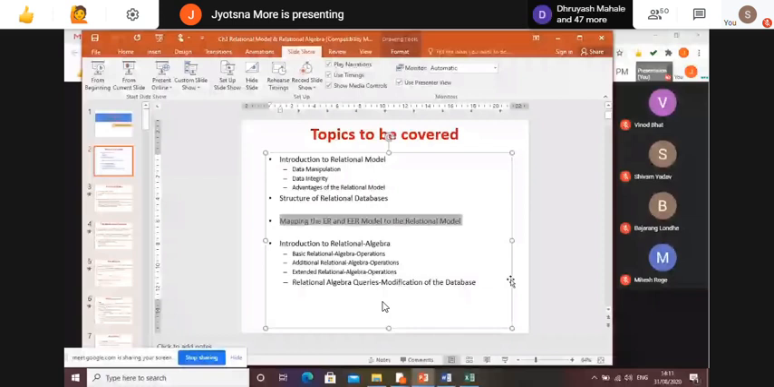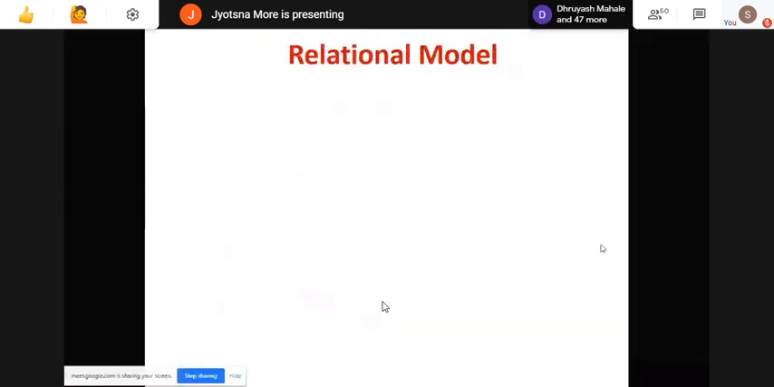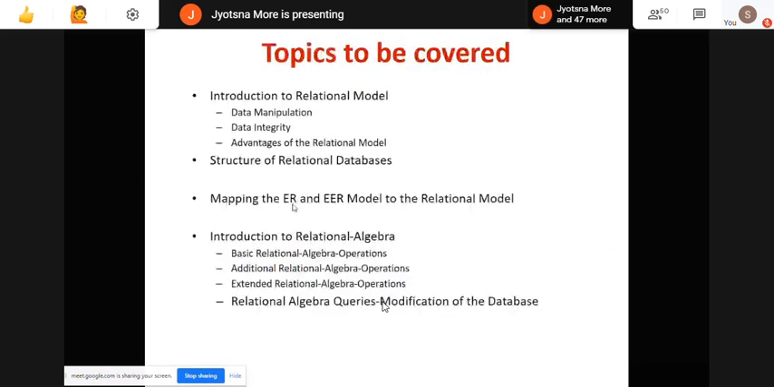Before beginning with this point, I want to speak about the questions which they usually ask in the exam. The question will be from this part about the relational model. They will ask you integrity constraints: define all integrity constraints. That is the data integrity part. They may ask that for 10 marks, and usually they have asked it in many exams. Again, they may ask a short note on the relational model for 10 marks. And this is an important part, mapping the ER and EER model to the relational model.